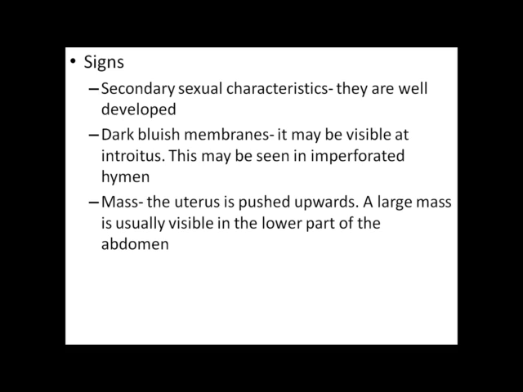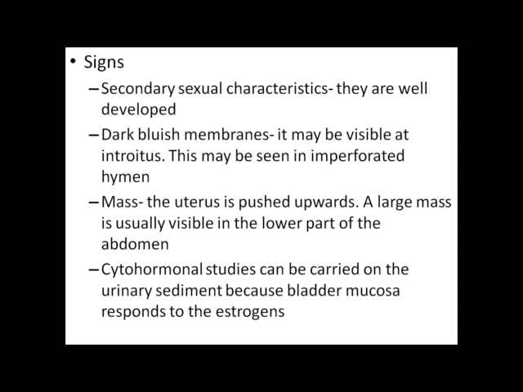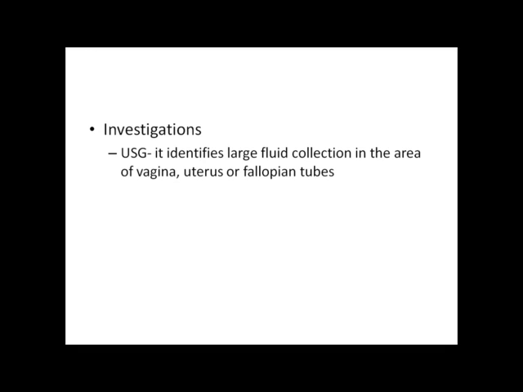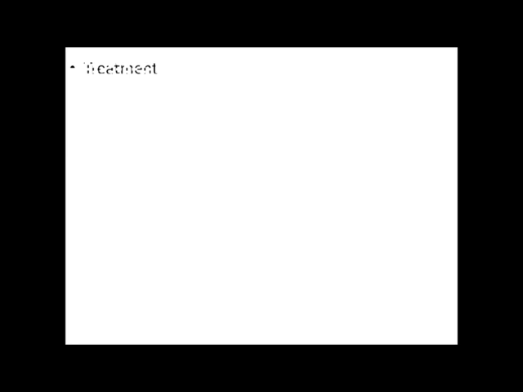The signs include secondary sexual characteristics, which are well developed. A dark bluish membrane may be visible at the introitus. This may be seen in imperforate hymen. A mass pushes the uterus upwards. A large mass is usually visible in the lower part of the abdomen. Cytohormonal studies can be carried out on the urinary sediment because bladder mucosa responds to estrogen. Investigation: USG identifies the large fluid collection in the area of the vagina, uterus or fallopian tubes.